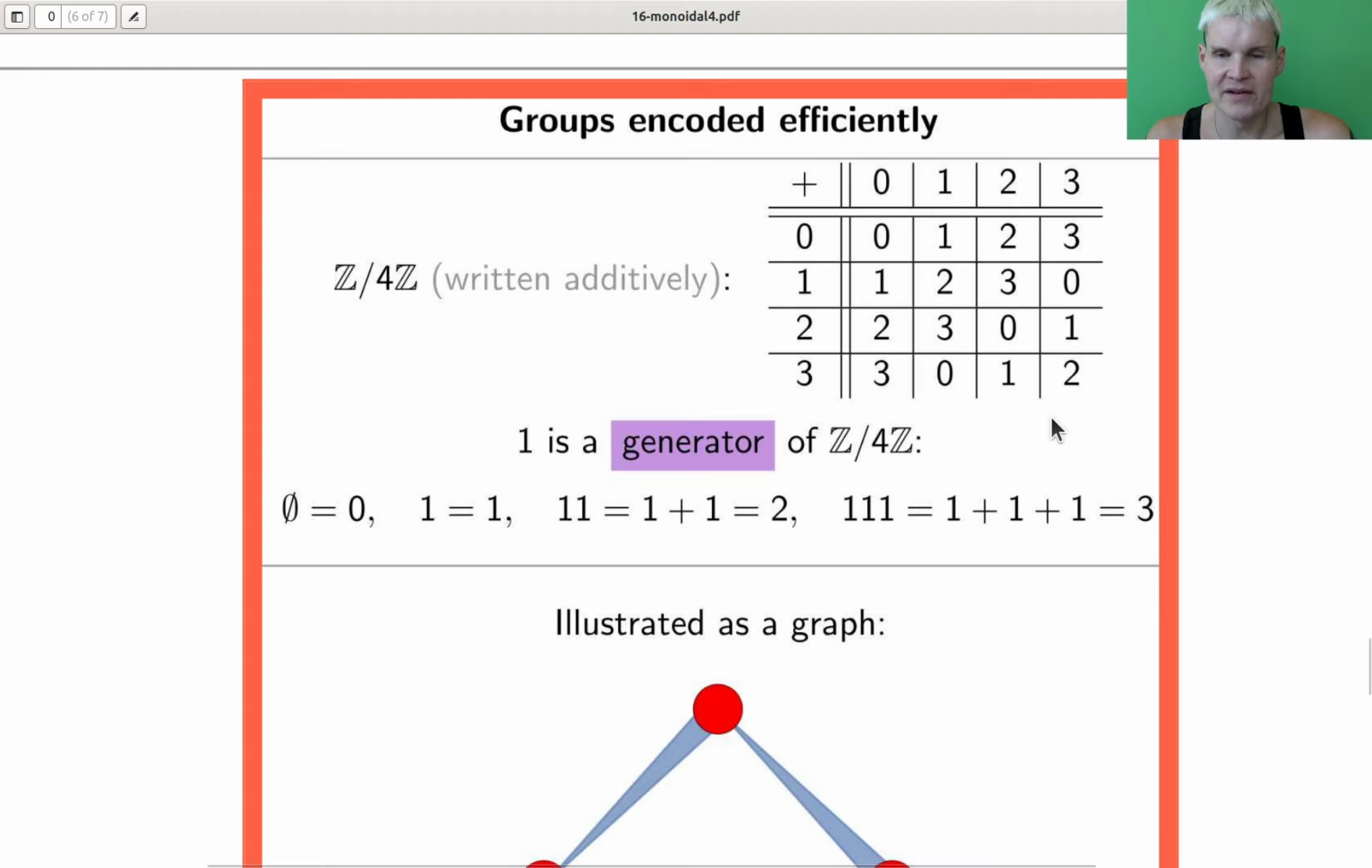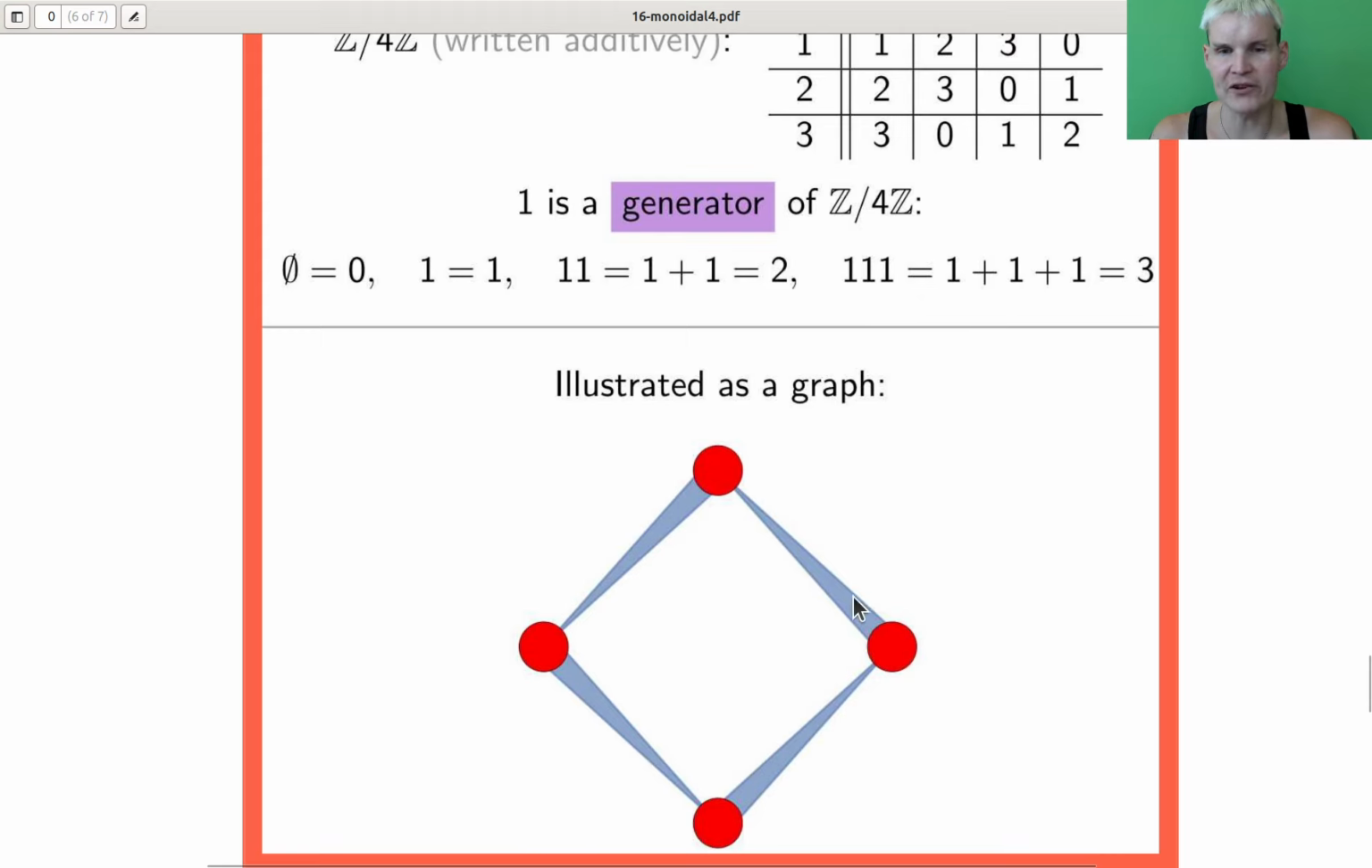4 times 1 is again 0. So this would be 3 plus 1. 3 plus 1 is 0. Here you go. 3 plus 1 is 0. 4 times 1 is 0. Could illustrate it in a graph where the extra relation is just you go around this face. So this is, let's say, 0, and every edge means you add 1. From 0 you go to 1, from 1 you go to 2, from 2 you go to 3, from 3 you go to 4. So the relation here is just that it closes up a face.